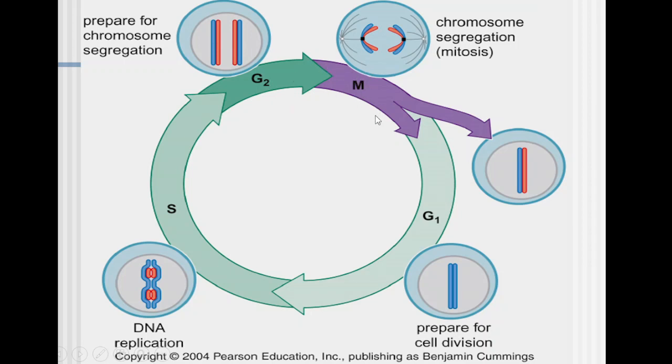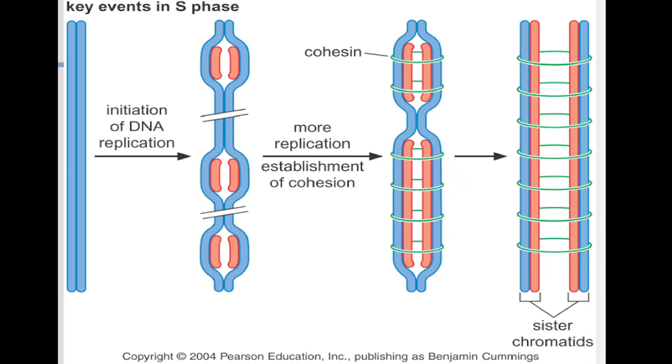So this division phase is the M phase. It can be mitotic type of division or it can be meiotic type of division. Now these chromosomes, how are they joined together? They are joined by some proteins called cohesin and condensin.